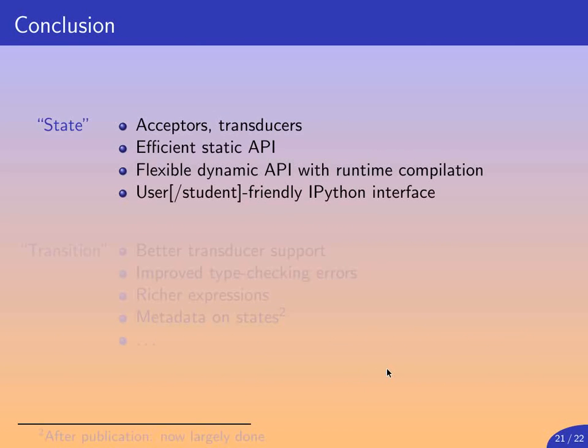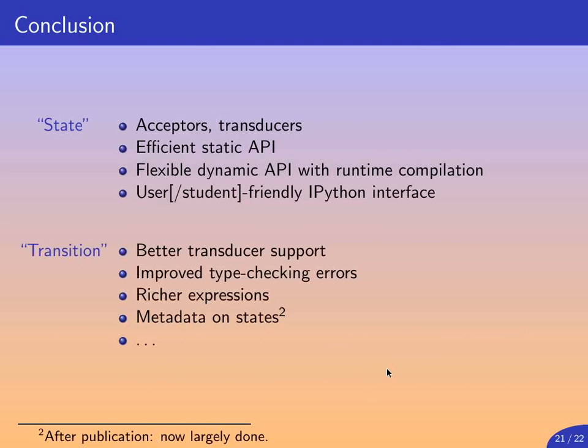So what is the current state of the implementation? We support acceptors and transducers in a very satisfactory way. We have a very efficient static API and a flexible dynamic API on top of it with automatic runtime compilation. We have an IPython interface on top of it, which is very friendly to users and students, or even to researchers who just want to do experimentation with the theory without writing complicated C++ programs.